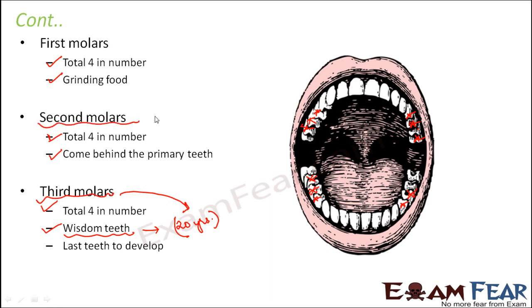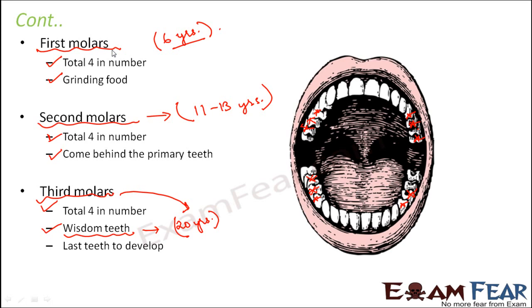When do the second molars develop? The second molars appear around the age of 11 to 13 years. So the second molars also develop quite late, not very young. The first molars develop quite early, around 6 years of age. So when you are a kid, first molars are present in your milk teeth set.